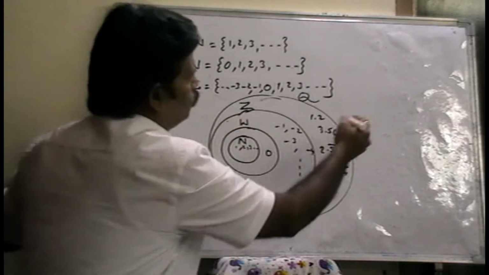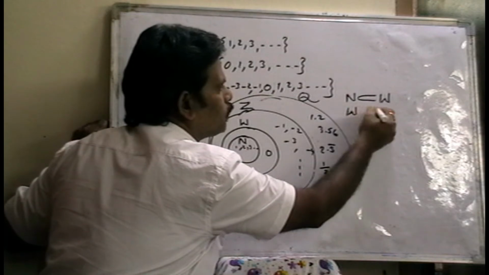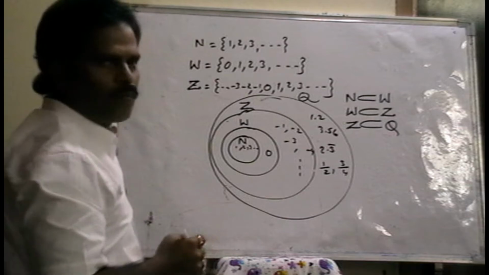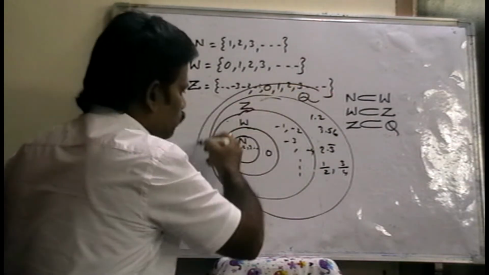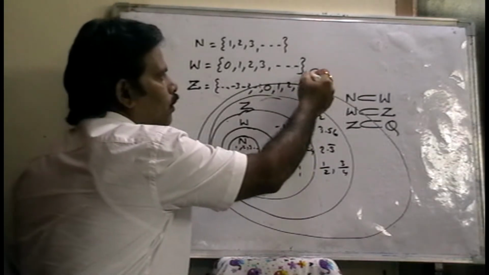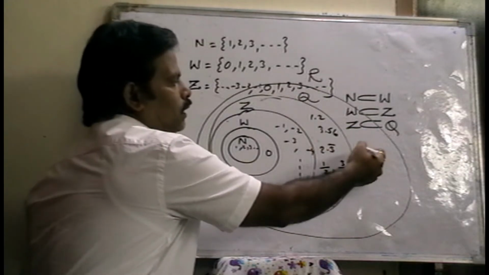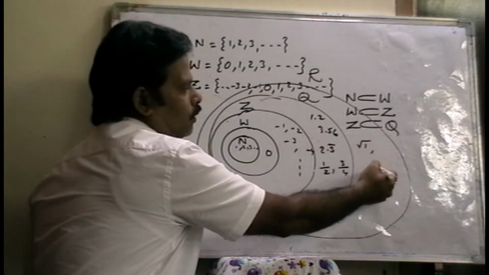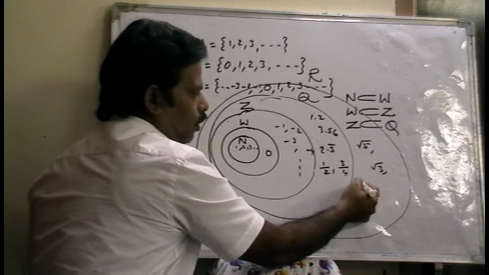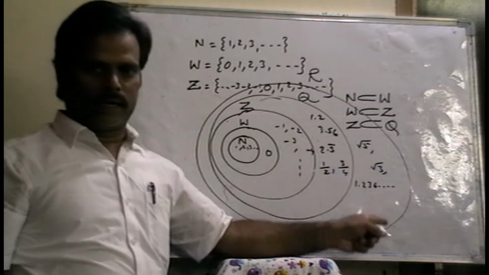Therefore, natural numbers are a subset of whole numbers. Whole numbers are a subset of integers. Integers are a subset of rational numbers. But rational numbers are a subset of real numbers, because other than rational numbers there are irrational numbers, like root 3, root 5, or 1.2369 and so on, means non-terminating, non-recurring decimals.